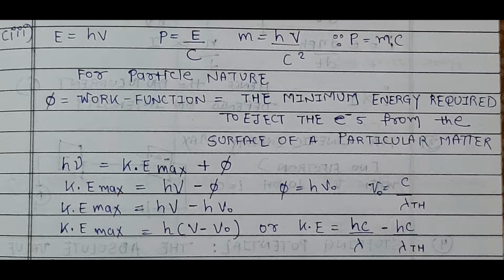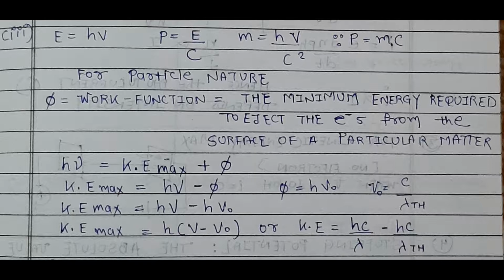So we can make one equation: h nu = kinetic energy max + phi, where phi is the work function, K is the kinetic energy, and h nu is the energy of the quantum hypothesis by Planck.